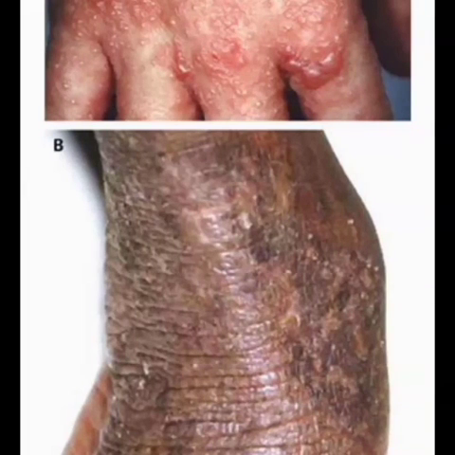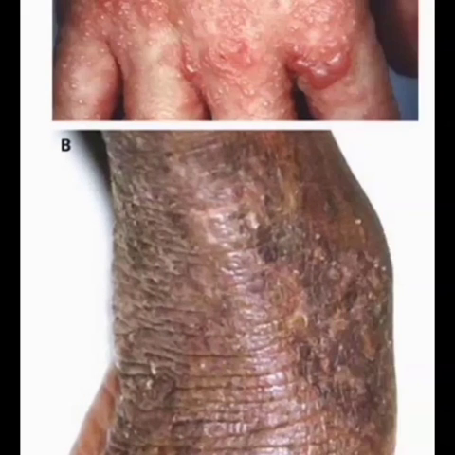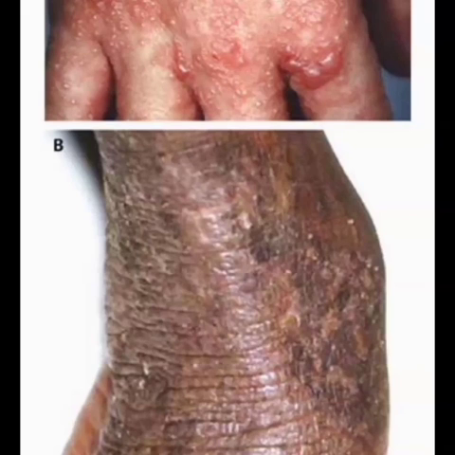Then here we can see a severe form of atopic dermatitis. Here there is plaque formation and lichenification, because the skin is black. It differs from the normal skin due to the continuous irritation and itching. And you can see the vesicles and small exudation within this. So these all are the features.